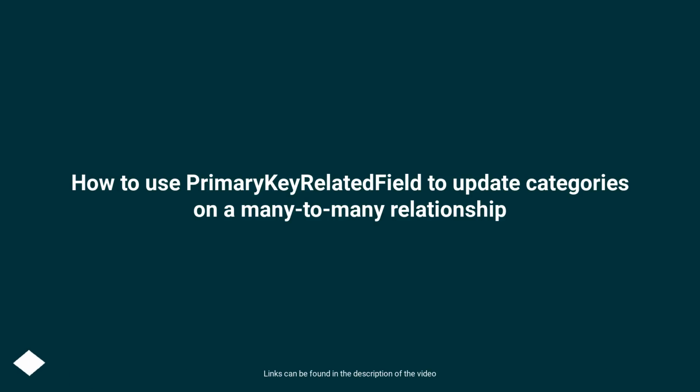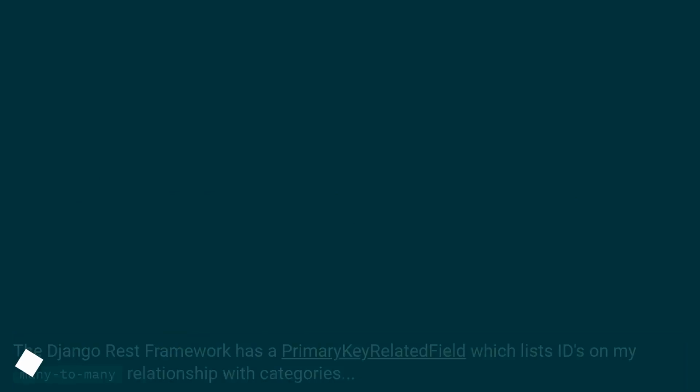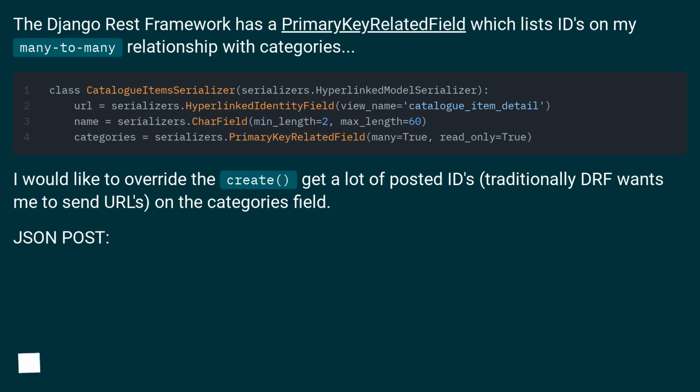How to use PrimaryKeyRelatedField to update categories on a many-to-many relationship. The Django REST framework has a PrimaryKeyRelatedField which lists its on my many-to-many relationship with categories. I would like to override the create to get a list of posted ids. Traditionally DRF wants me to send URLs on the categories field. JSON post.